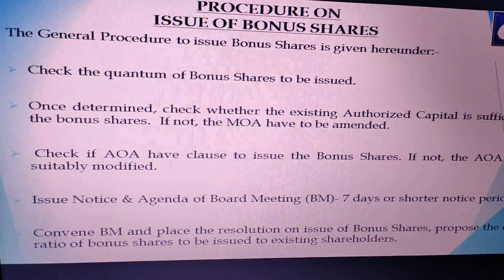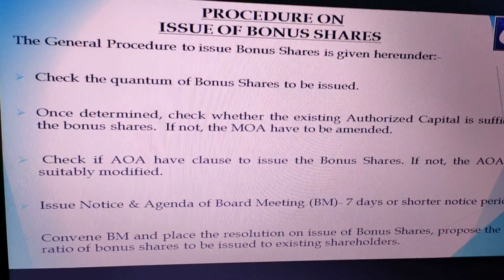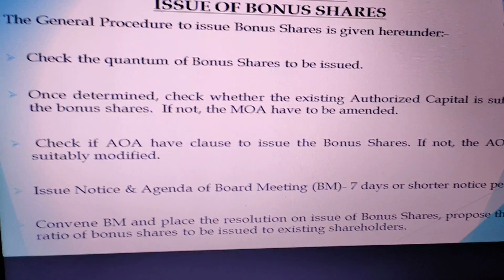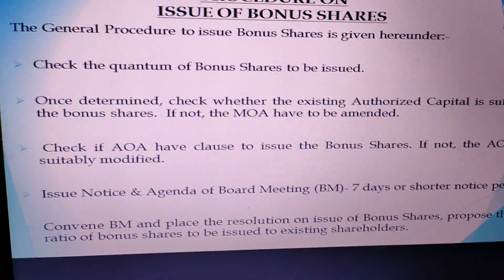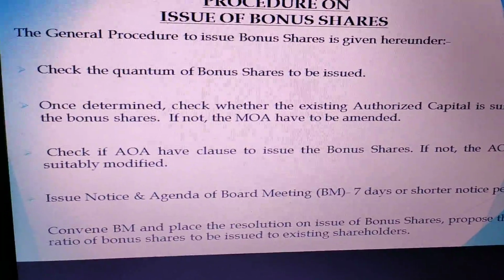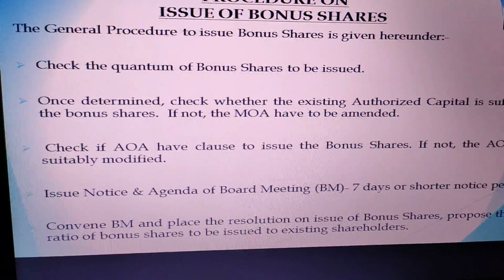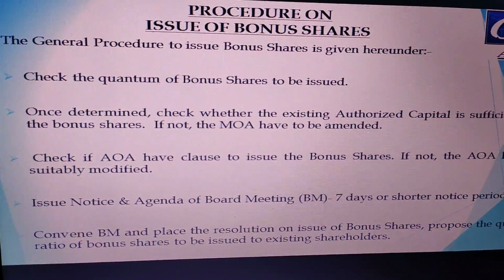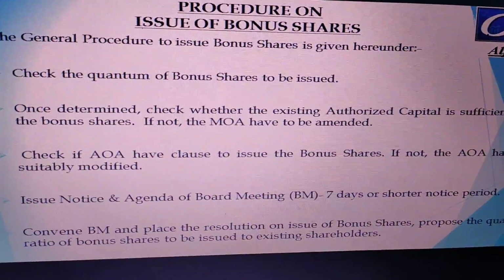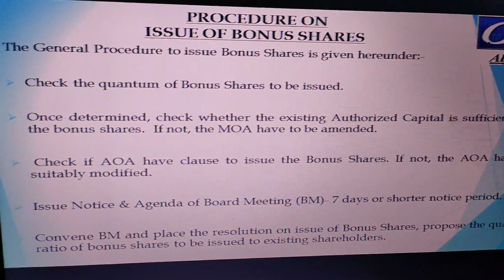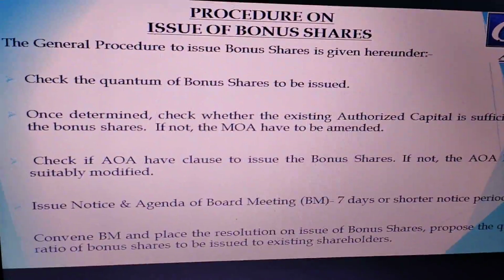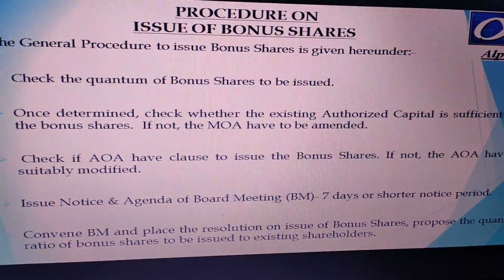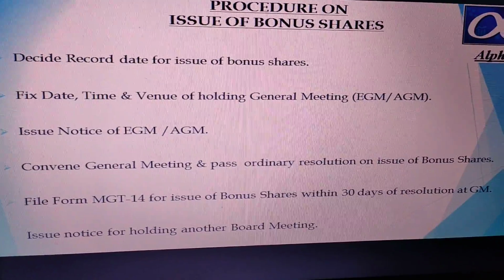Now I will get into the procedural aspects in terms of what you need to do. You first need to send a notice and agenda to the board of directors for holding a board meeting. The notice will be either seven days as per the regular requirement, or otherwise you can also call it on shorter notice. Next, you hold the board meeting and pass the necessary resolution or recommendation for issue of the bonus shares. Whatever proportion you decide, whether it is 1:1, 2:1, or otherwise, you propose it, and you also propose the ratio in which it has to be issued to the existing shareholders. Once you have decided, you also decide on the record date.